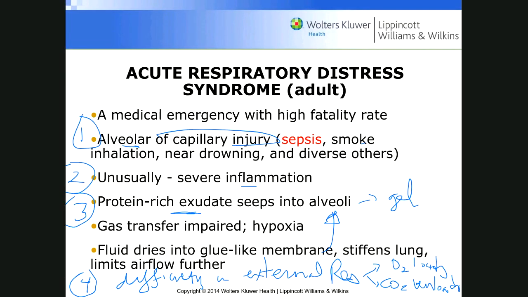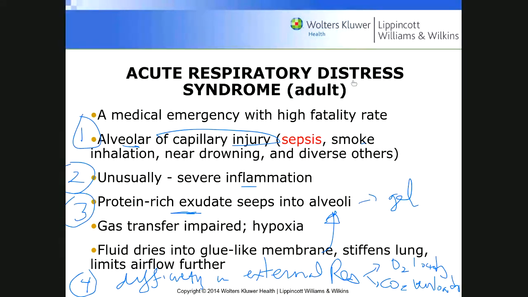Blood disorder. Okay, so make sure that you know that although the title here is acute respiratory distress syndrome, this is what results from the microvascular injury that leads to pulmonary edema. The steps are that the first thing you see is alveolar cell injury, then you get an inflammation response, and as a result of the inflammation response, you're going to get edema, particularly the type that has a lot of protein,